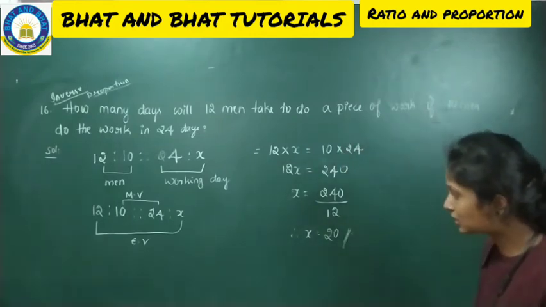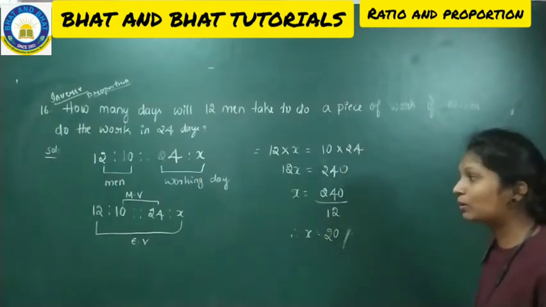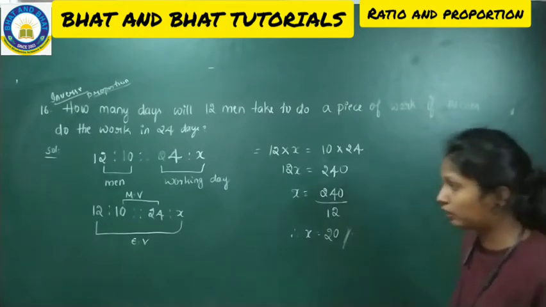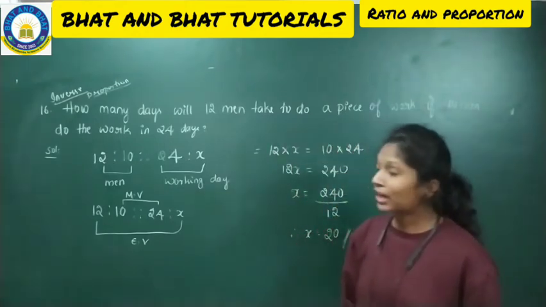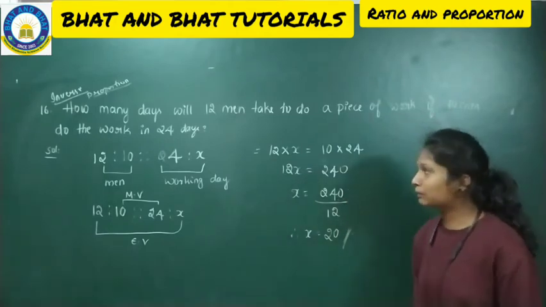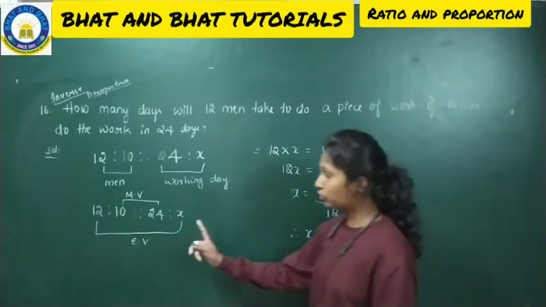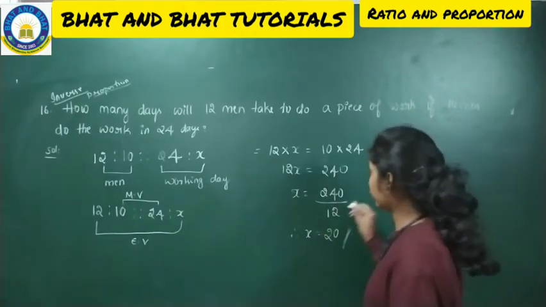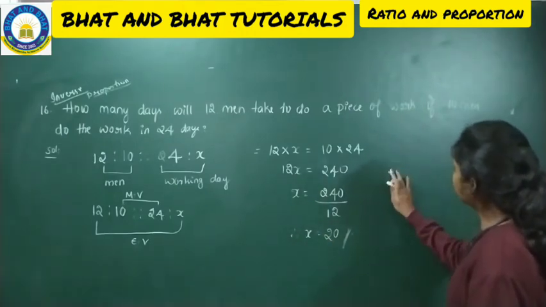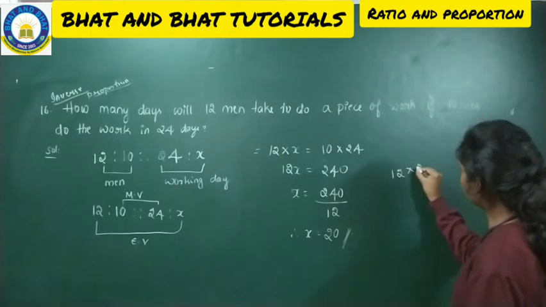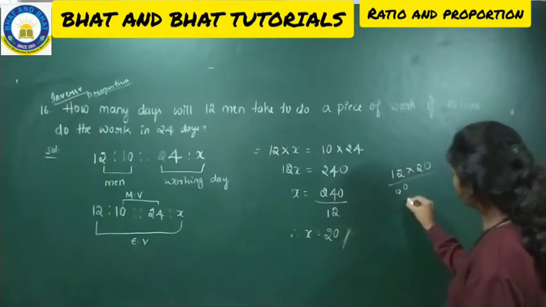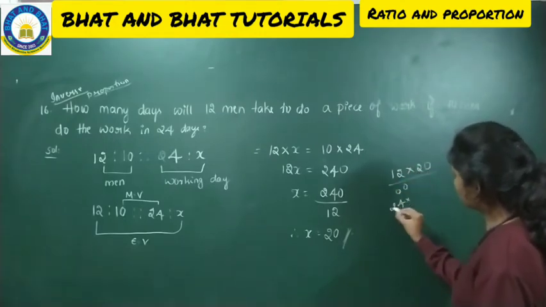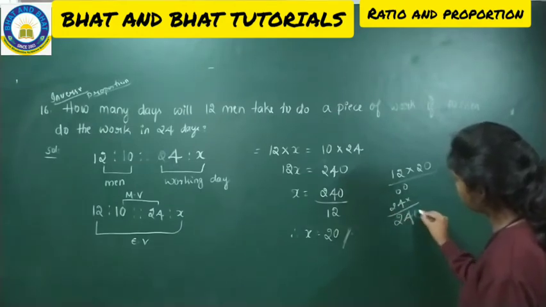So here we can see the product of the means will be equal to the product of the extremes as per the rule. 10 into 24 is 240. When I found the value of x, I got 20, isn't it? Now if I multiply 20 into 12, it is also 240.